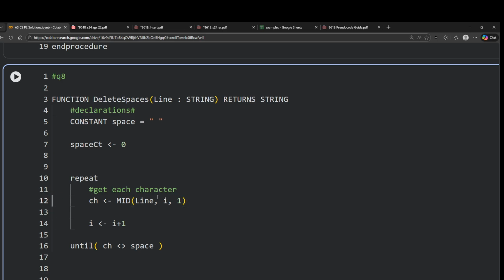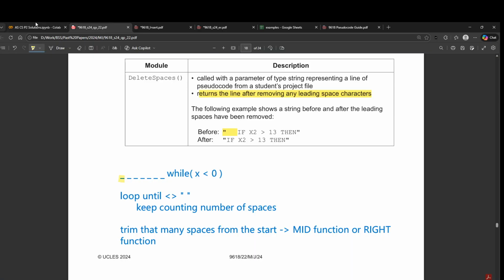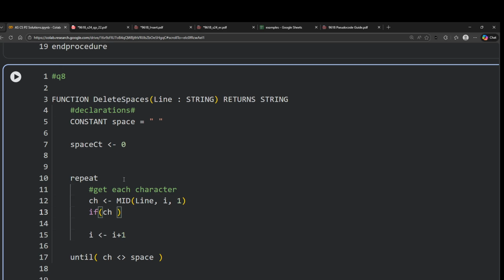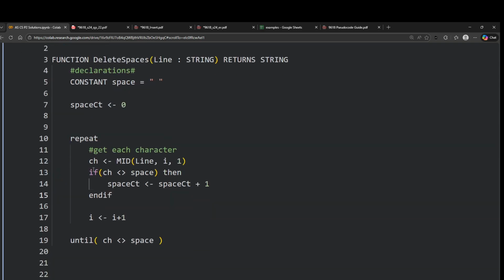So we get the character and then we check if the character is, let's say, not equal to space, because we're checking the condition at the end, then we should just increment the count. Space count is equal to space count plus 1.